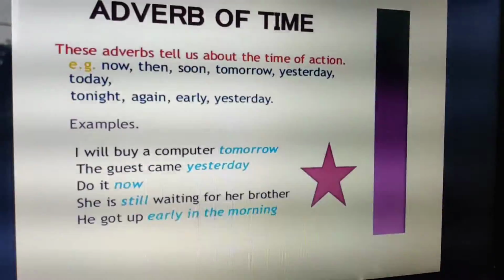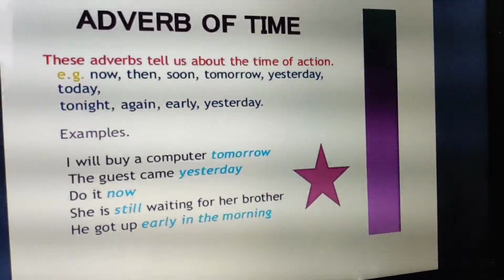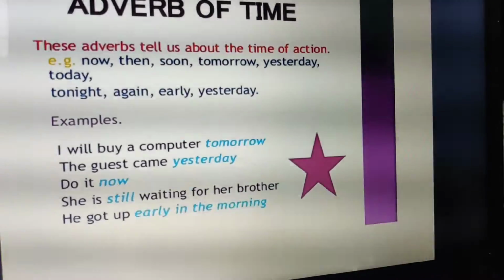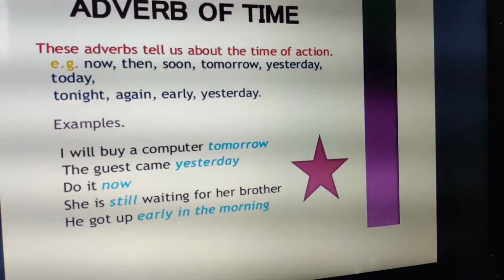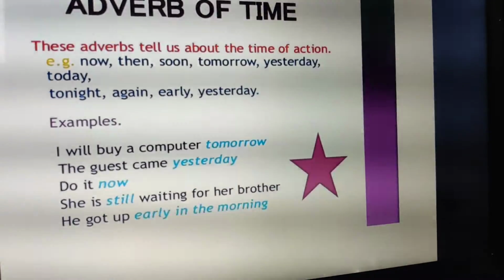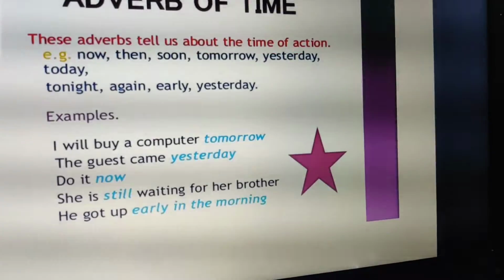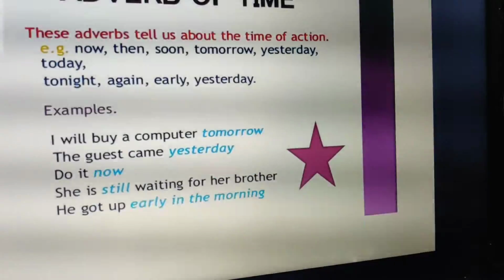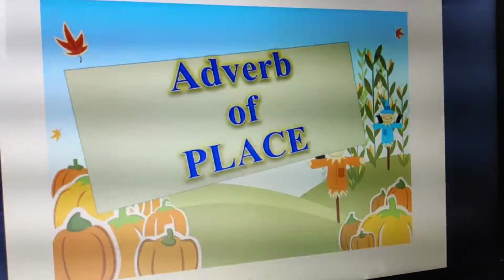So what does it tell? It tells about the time of an action, when an action is being done. Now, then, soon, tomorrow, yesterday, today, tonight, again, early. These are all adverbs of time. For example, the guest came yesterday. When did the guest come? Yesterday. Clear? So next is adverb of place.